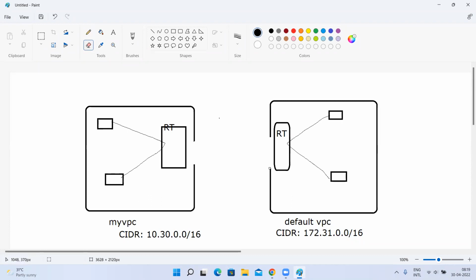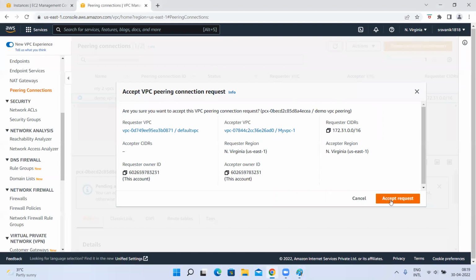Okay, I'll create a peering, which means two VPCs will be there, but act as a single VPC, right? So there is a peering between this. Now these two instances are local instances, yes or no? Yes, sir. So once I accept the request, the peering will be done. So let me accept that, accept the request.